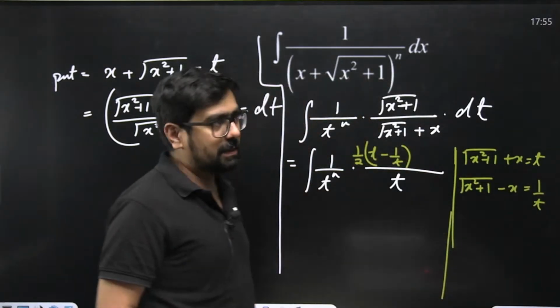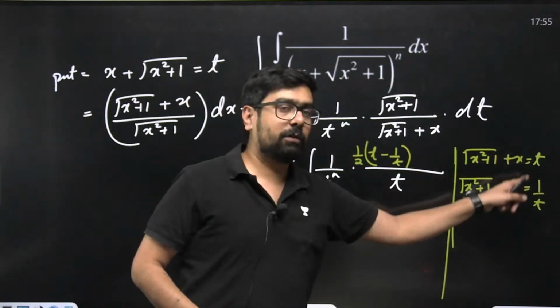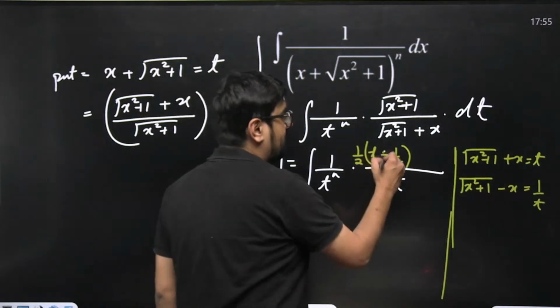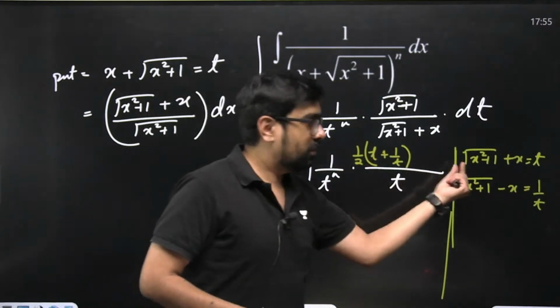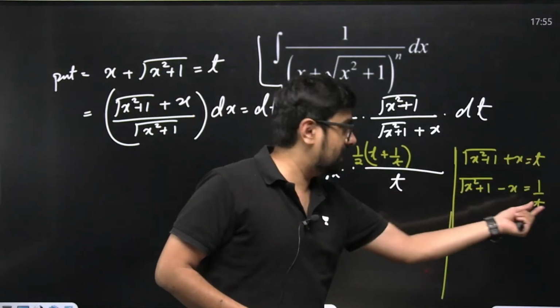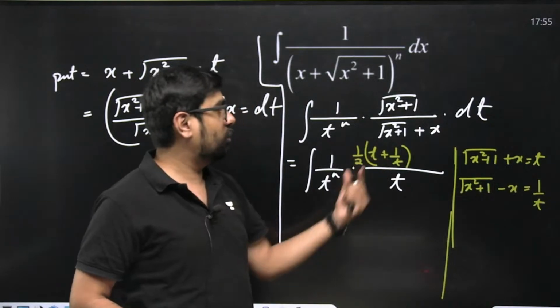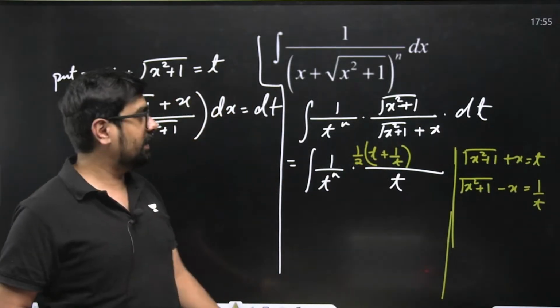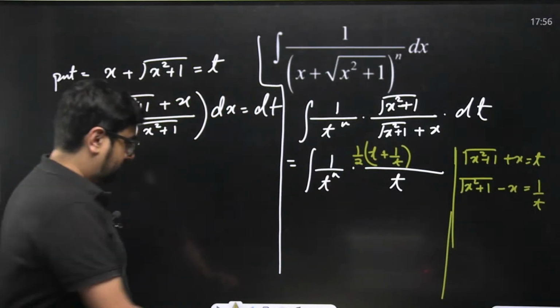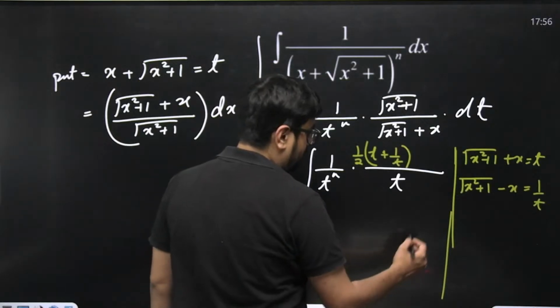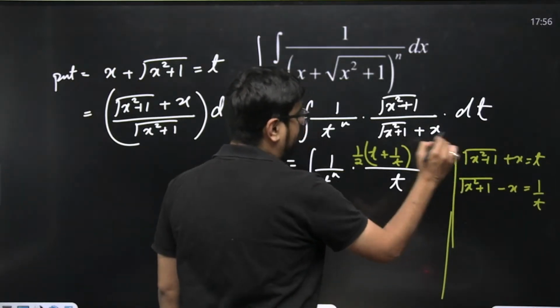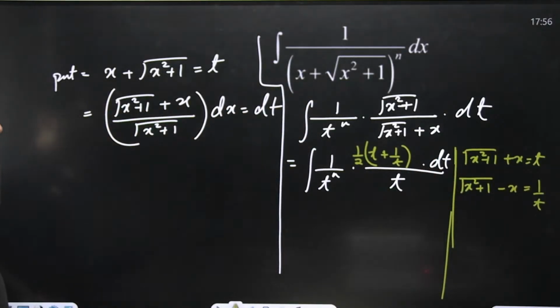Okay, simply add them. 2 times of this will be equal to t plus 1 by t. So this will be equal to 1 by 2 into this. Now everything is substituted in terms of t. Any problem? Now dt will not create any trouble for us.